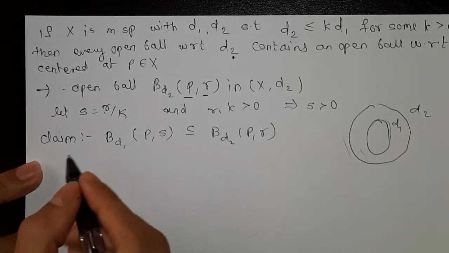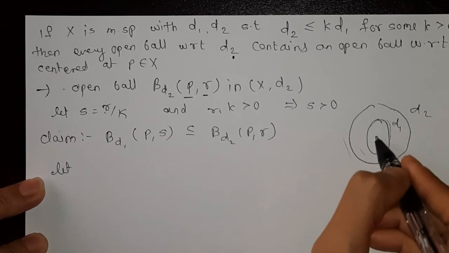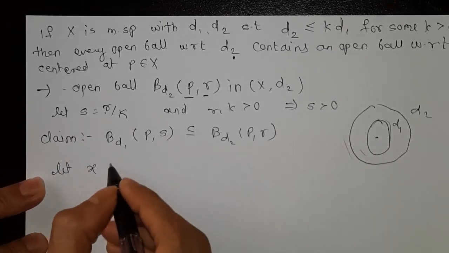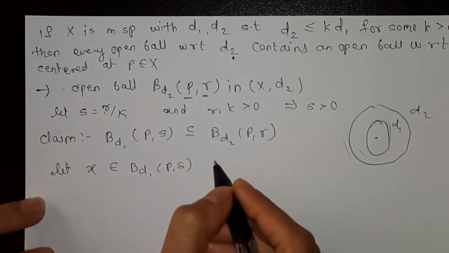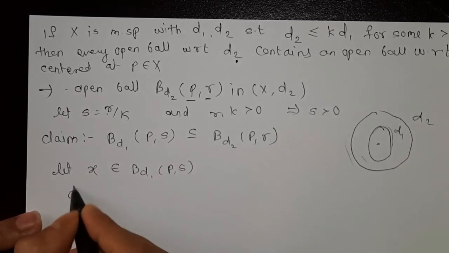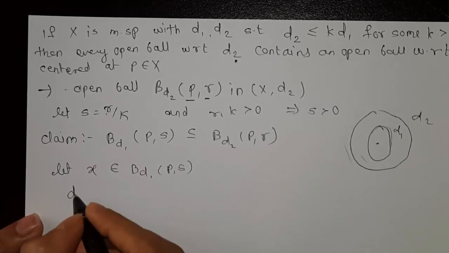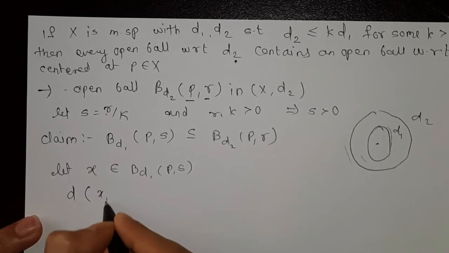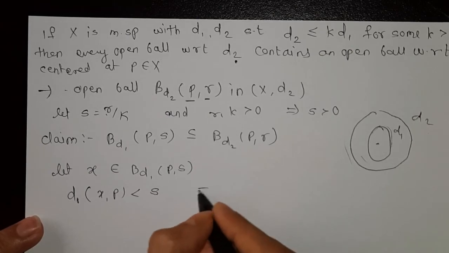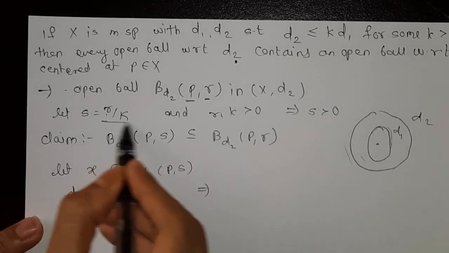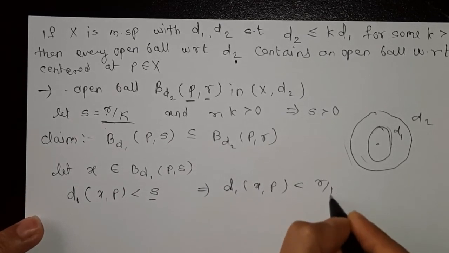So we take one element x which belongs to B_d1(p,s). Now if we apply the definition of open ball, we can write the distance d1(x,p) is less than s, which implies, since s is r by k, it is less than r by k.